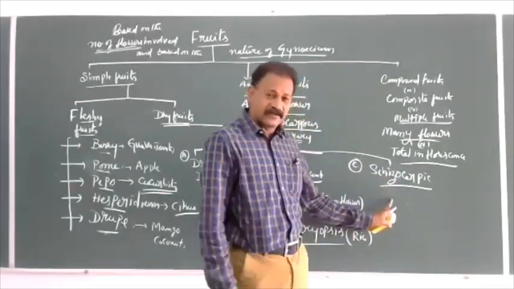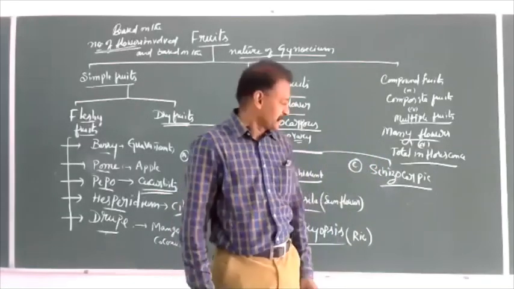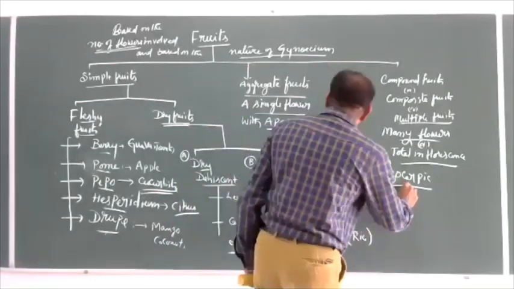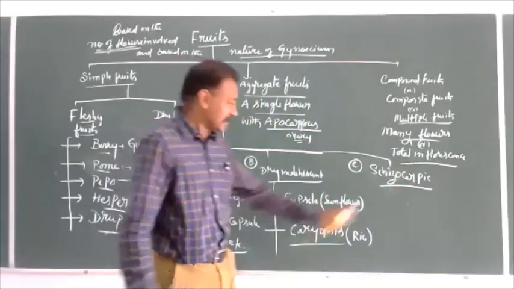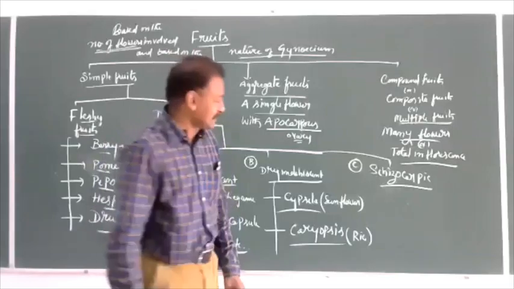So a fruit which is divisible into various parts, many parts. Schizocarpic fruits show the characters of both indehiscent and dehiscent.